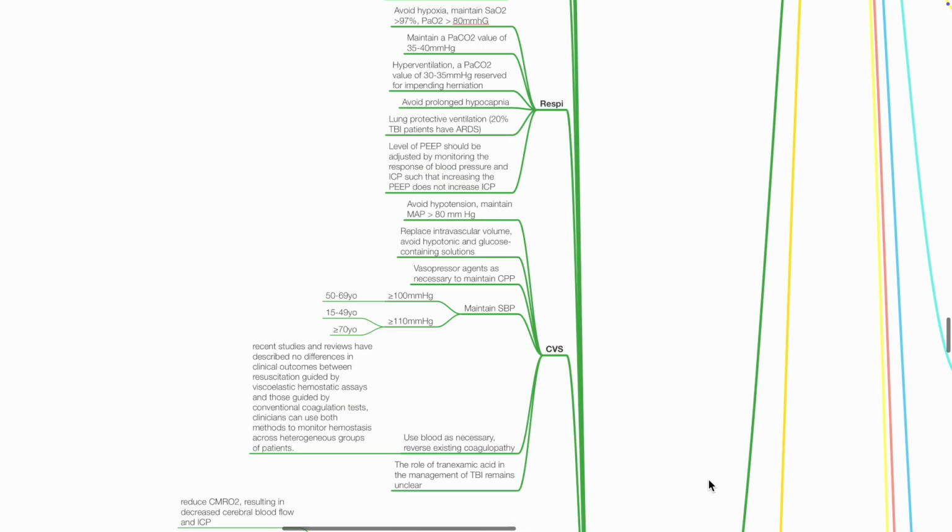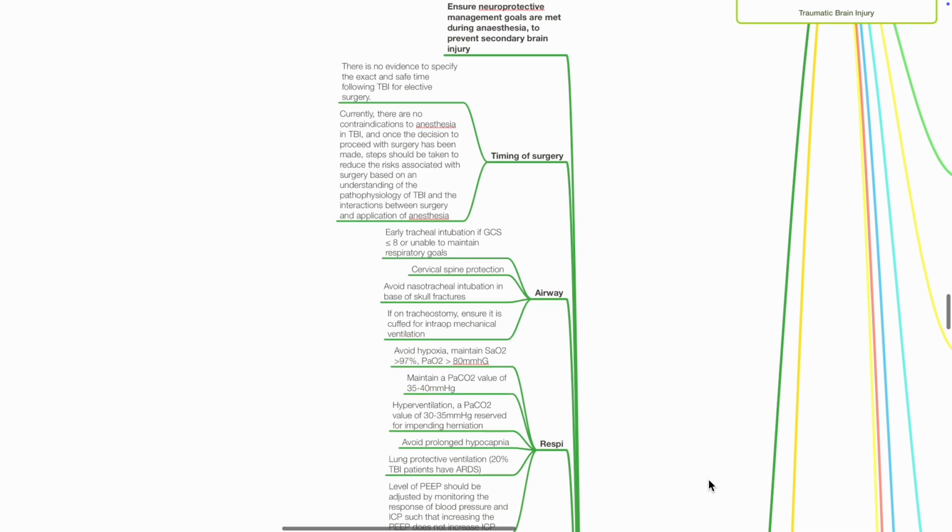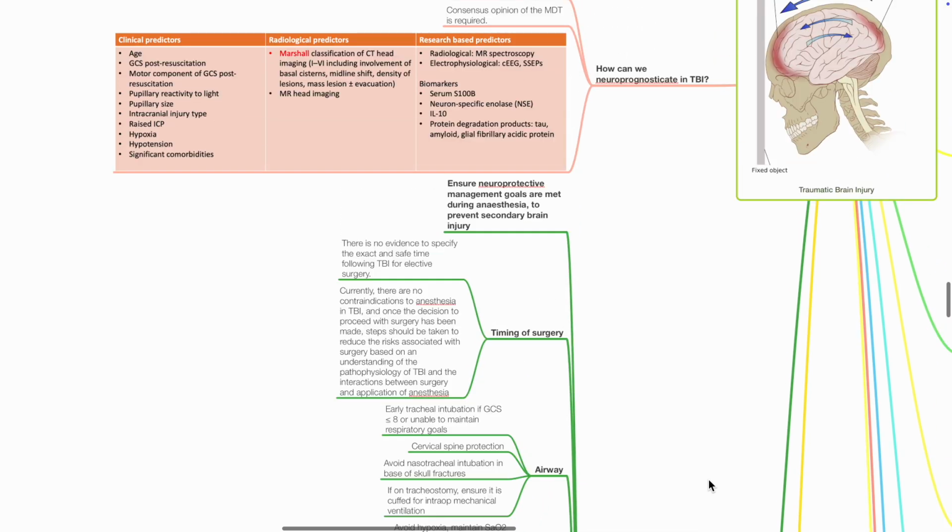What are some anesthetic considerations in patients with TBI undergoing non-neurosurgery? Ensure neuroprotective management goals are met during anesthesia to prevent secondary brain injury. There is no evidence to specify the exact and safe time following TBI for elective surgery. Currently, there are no contraindications to anesthesia in TBI. Steps should be taken to prevent secondary brain injury.